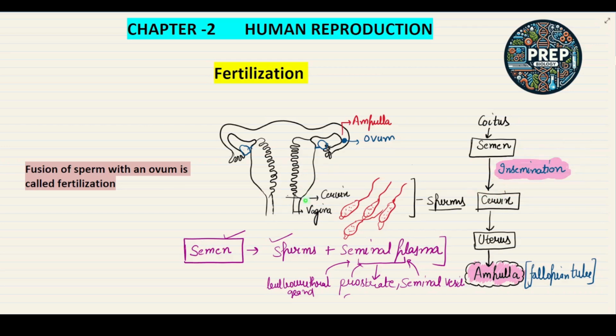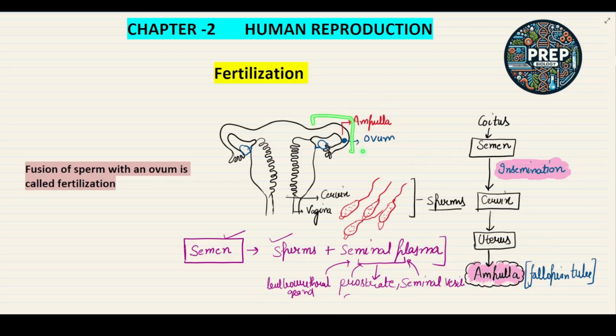Now, through the cervix, the different sperms enter into the uterus part. This is the body of the uterus. From the uterus, they will move towards the fallopian tube. This is the fallopian tube. From the uterus it will move to the fallopian tube and enter into the ampulla region, or ampullary region, of the fallopian tube.